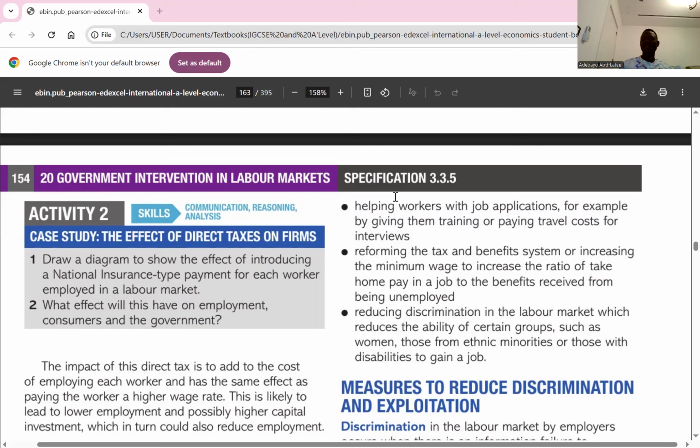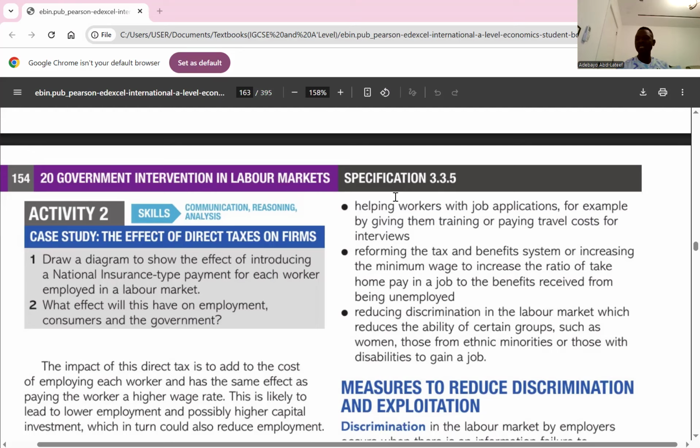So the impact of direct tax on labor demand. When we talk about labor demand, we're simply talking about employers willing and able to employ workers at a given wage rate. So what are the impacts on labor demand when there's direct tax? For employers, direct taxes on labor, such as payroll taxes like social security contributions, increase the cost of hiring and employing workers. Because as soon as employers employ a worker, they have to start preparing for their pension. So that means they have to start contributing part of what they give. So they pay employees and also they contribute towards their pension. So that increases the cost for firms, yes or no?